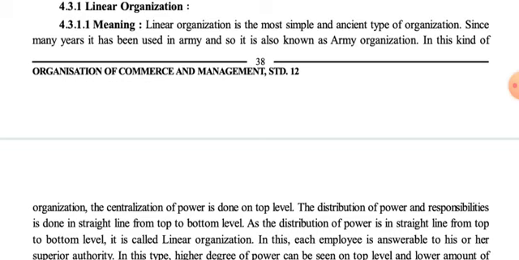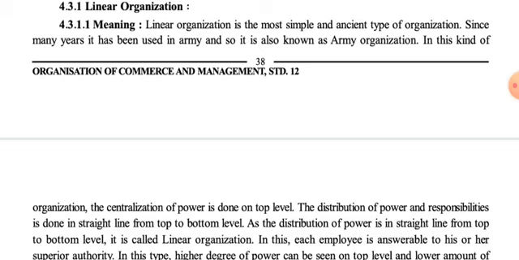But they all are in a single chain from top to bottom, where the top level authorities make a plan or strategies. Basically, the word strategy also comes from the army itself. It is a word of war strategy. But nowadays we are using this word in business also.